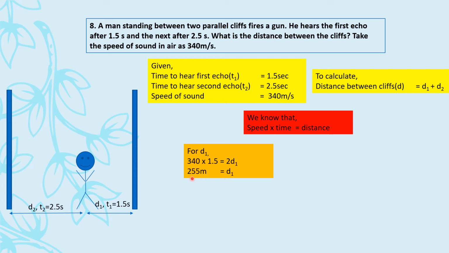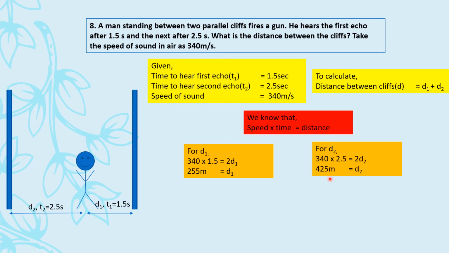It will come out to be 255 meter. Similarly, we'll solve for d2 also, but don't forget that here we have to take the timing of d2. So here, as he fires from here, back he will hear the echo. So 2 times the distance it is traveling, and for that the time is 2.5.